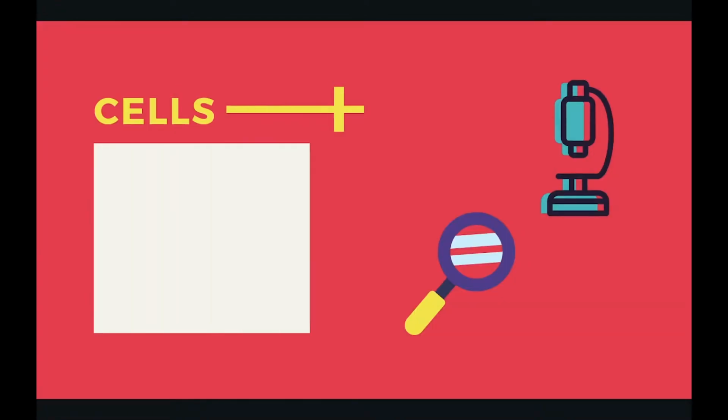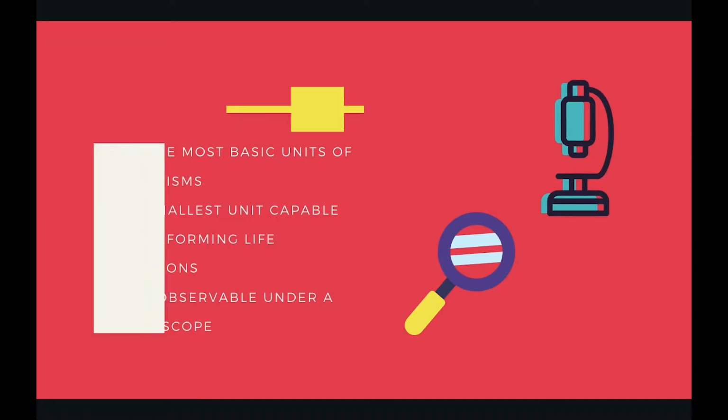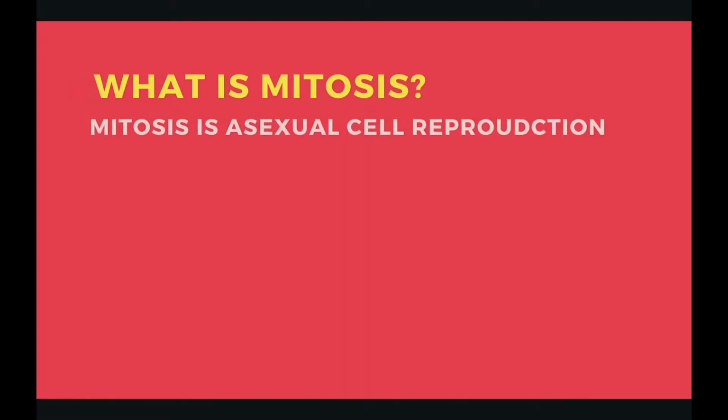Cells are the most basic units of organisms, the smallest unit capable of performing life functions and only observable under a microscope. The cell theory states that all living things are made up of cells and that all cells come from pre-existing cells. And that all comes into play during mitosis.